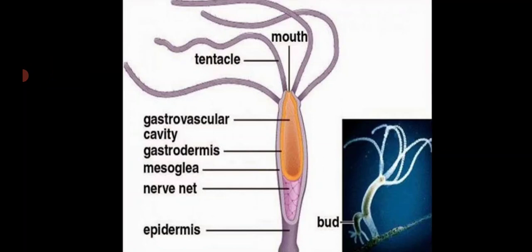The body is made up of tissues and they have a central vascular cavity or coelentron. Its main function is digestion and circulation, and there is a single mouth or hypostome through which ingestion and egestion are carried out.